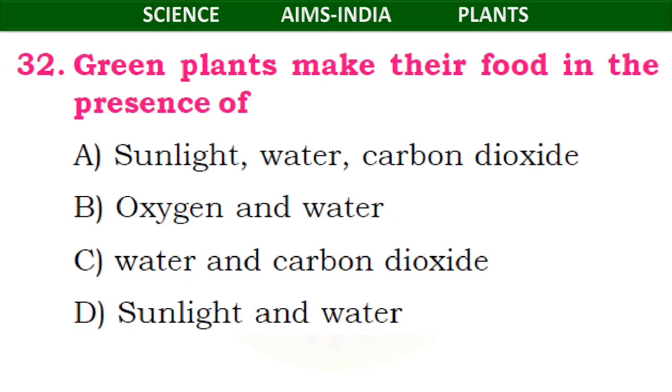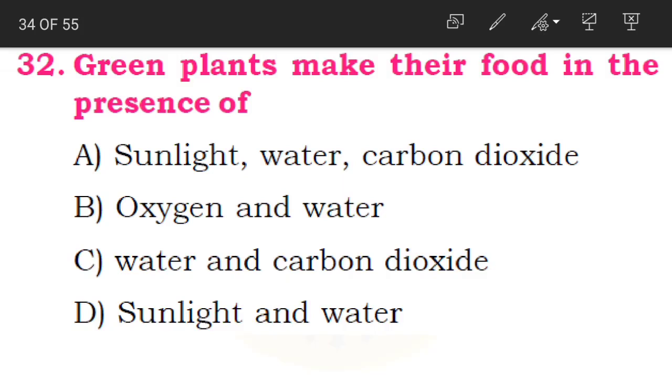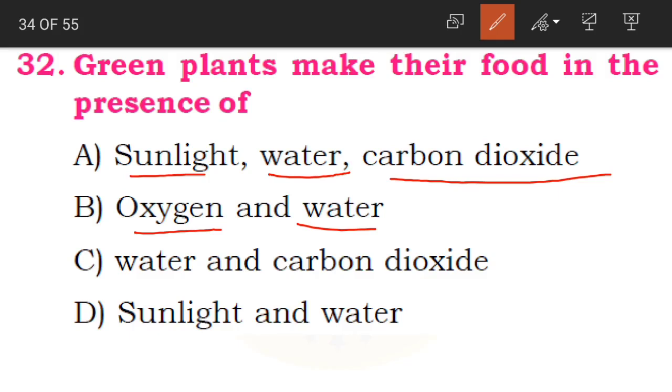The 32nd question. Green plants make their food in the presence of. Okay, children, green plants. So how do they make their food? By the process of photosynthesis. And this photosynthesis takes place in the presence of what? A option is sunlight, water and carbon dioxide. Okay. B option is oxygen and water. C is water and carbon dioxide. D is sunlight and water.